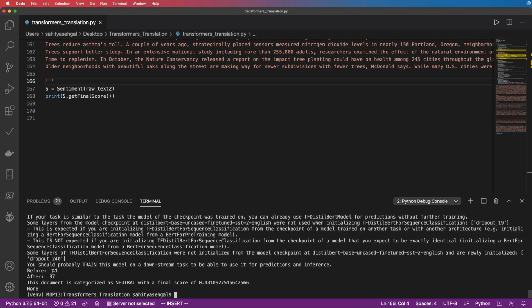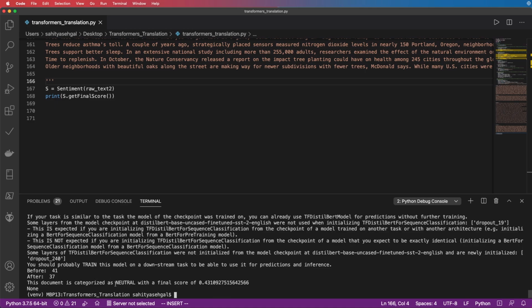So this document had 41 sentences. We filtered it down to 37. This uses a BERT model, and I believe it's distilled BERT right there. And that is basically just one of the models you can use. BERT is a very popular model. It basically uses bidirectional reading, so you read both ways to get context and not just one way. And then distilled BERT is a subset of BERT, which is used for stuff like this because it's a lot more efficient and it still holds about 97% of the accuracy rate of original BERT. So that's some background on BERT.